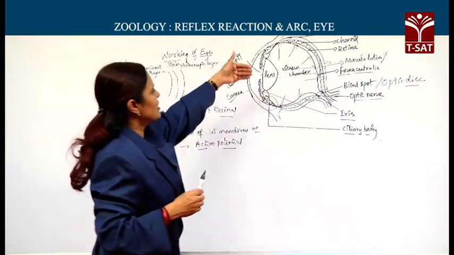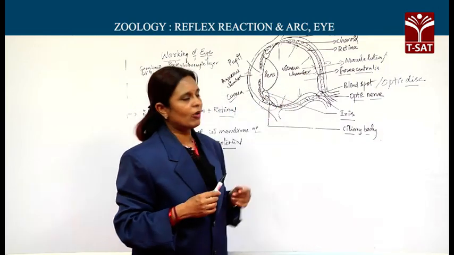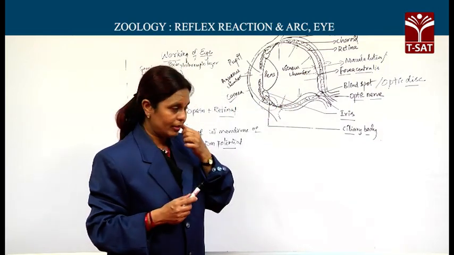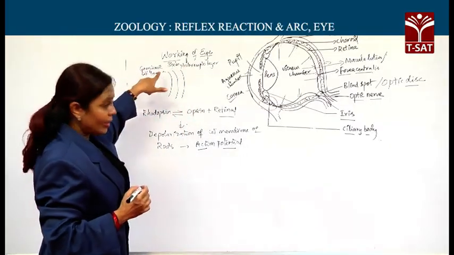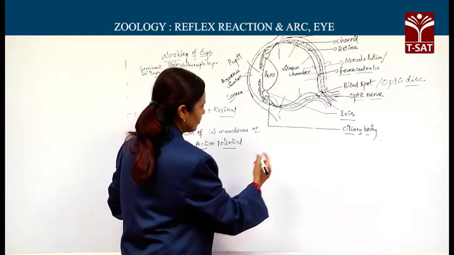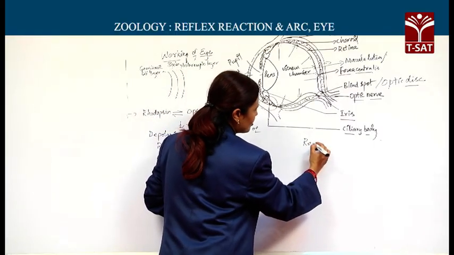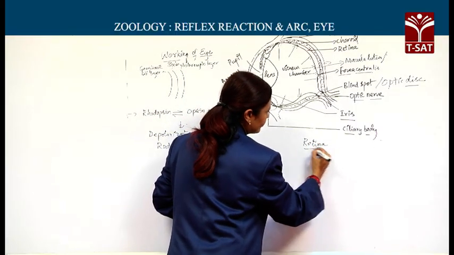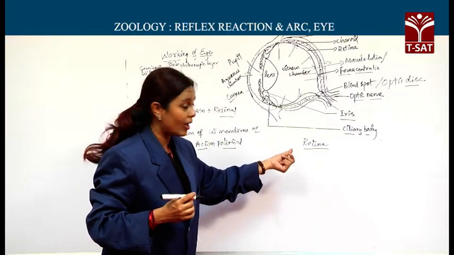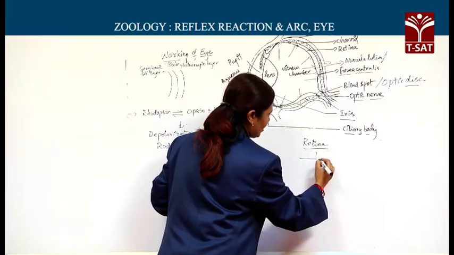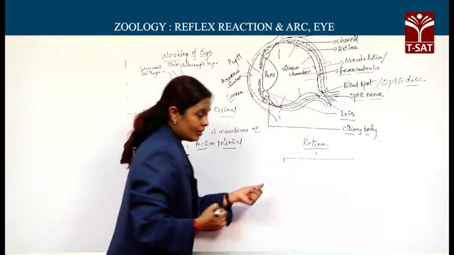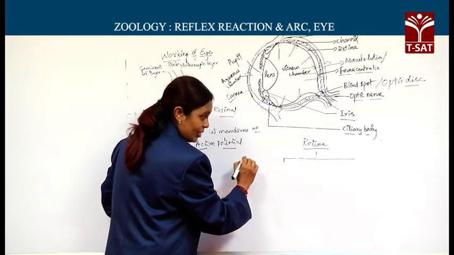Then, let us just discuss the sequence of layers of the wall of the eyeball. So, when you start with the retina, the innermost layer, how many layers does it have? When you consider the retina or nervous tunic as the innermost layer, it has how many layers? We discussed that the inner nervous tunic has 3 layers.